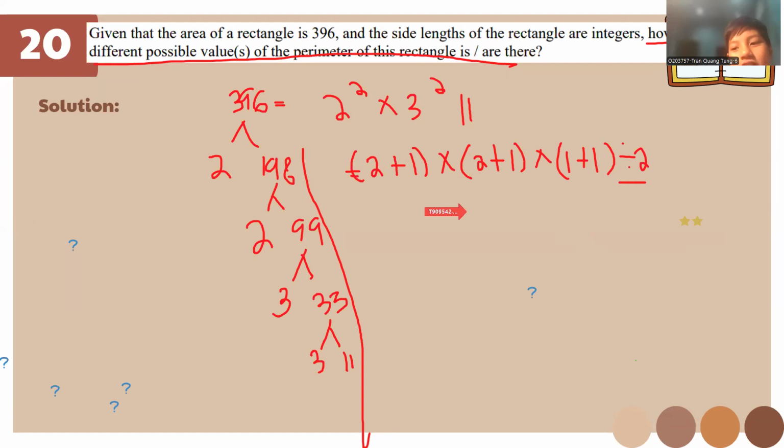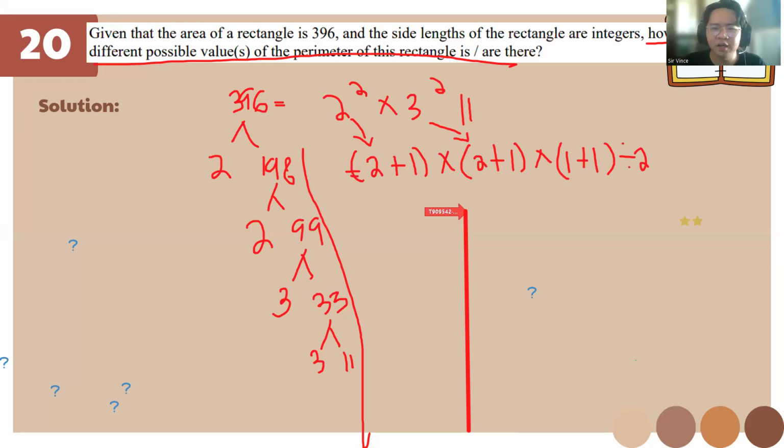Why divide by 2? This is the formula. This one has just one exponent, that's why it's 1 plus 1.